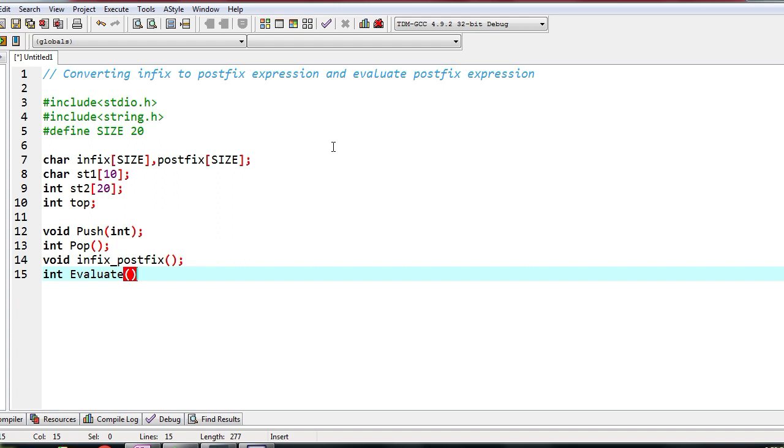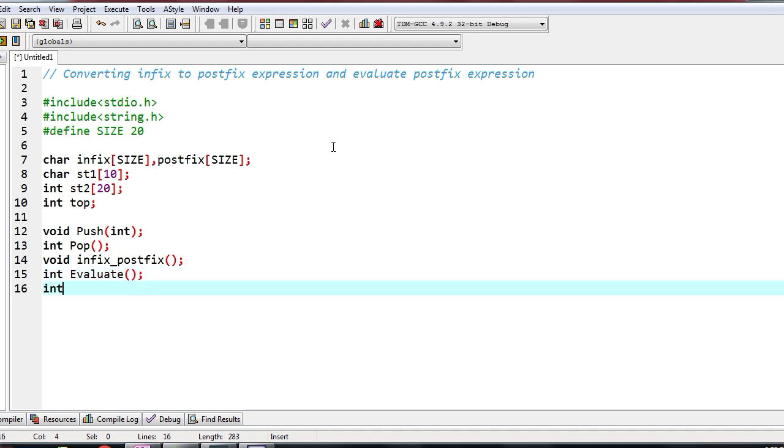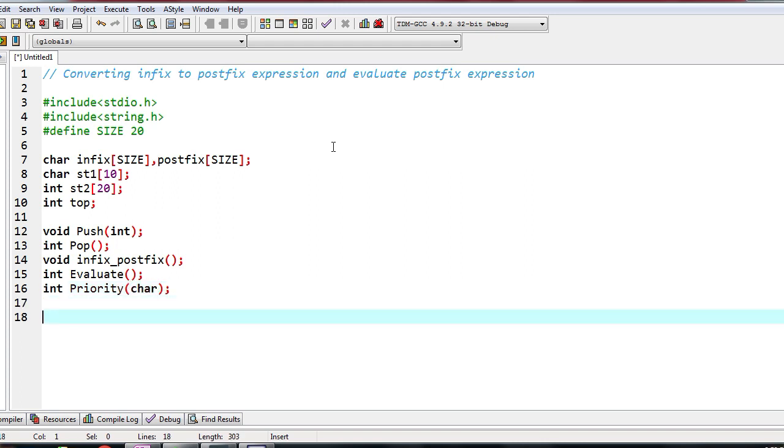Evaluate is another function which evaluates the postfix expression and gives out the result. And then I will write one more, that is called priority, which has a character input. Understand here I have 2 arrays for storing infix and postfix expression. I have one character stack to store the operators, and one integer stack to store the result of the postfix expression.